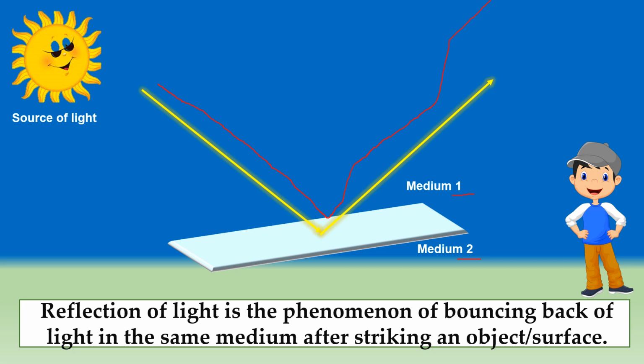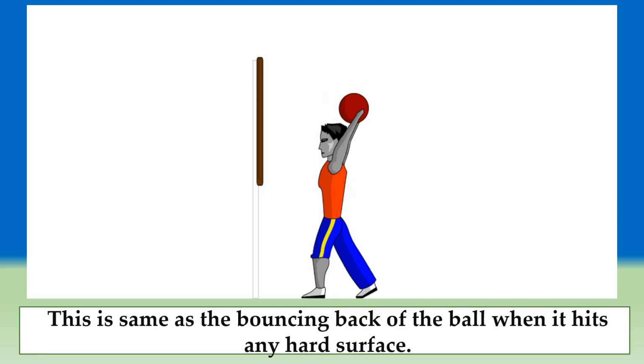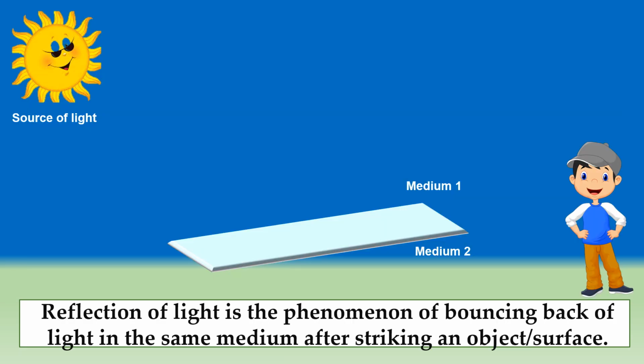Let's understand this with an example. You can see here there is a man who is hitting this wall with a ball. When he hits the ball, it reflects back, or you can say bounces back. This is the example of a ball bouncing back when it hits any hard surface. The same we can understand with light.